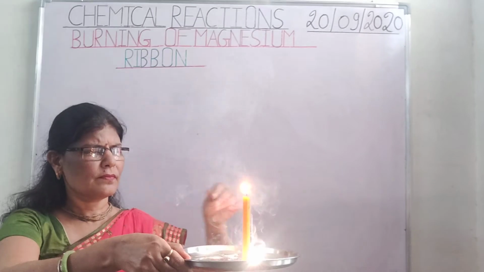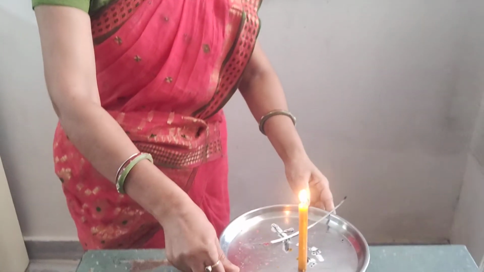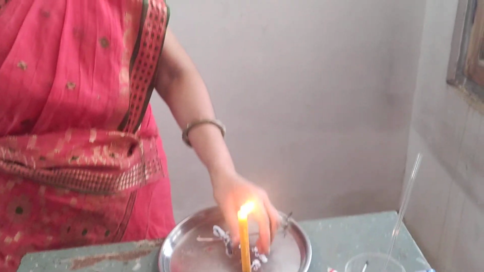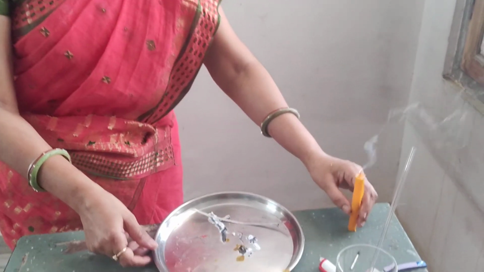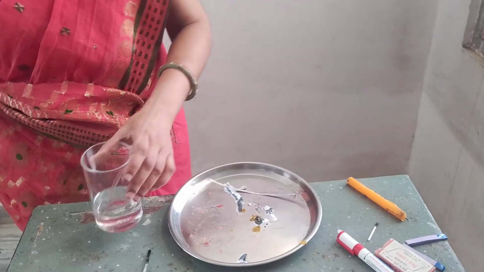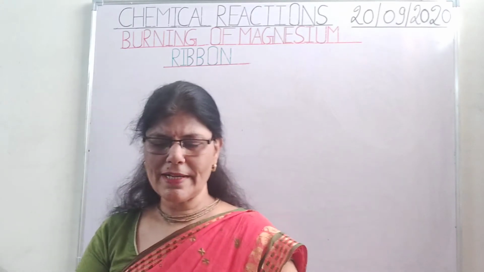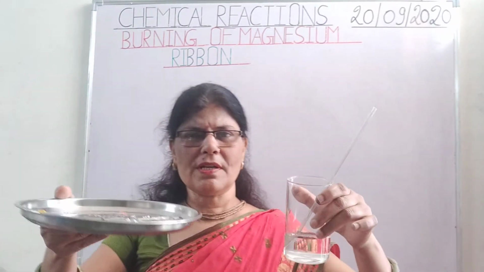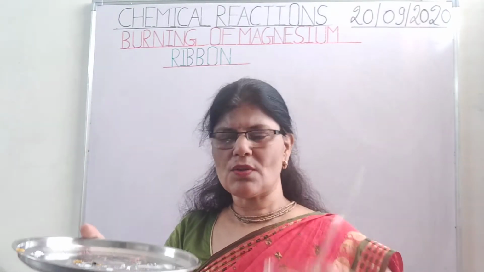Now collect this ash and dissolve it in water. Collect this ash which is produced by burning of magnesium ribbon and let it dissolve in water.